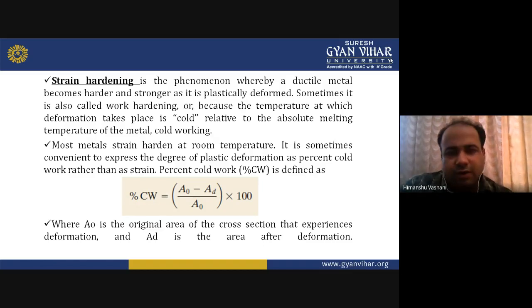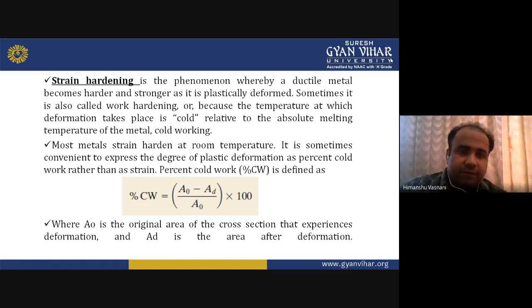So here in strain hardening, what happens whenever you are doing cold working on a ductile metal is that it becomes harder and stronger as it is plastically deformed. Okay, then automatically its ductility will get affected, as you know. Why?